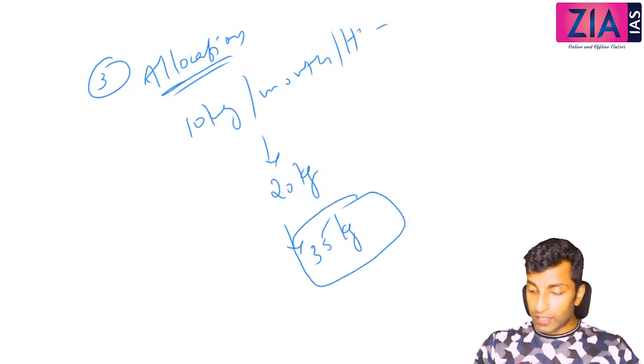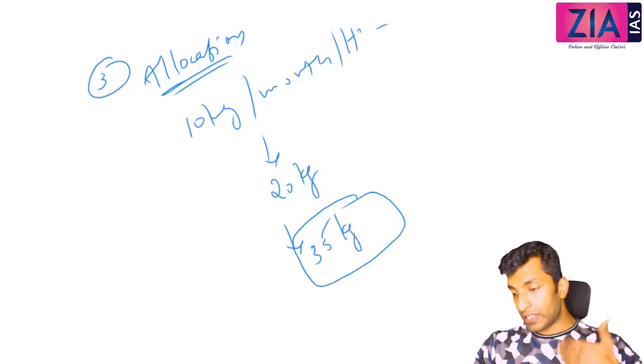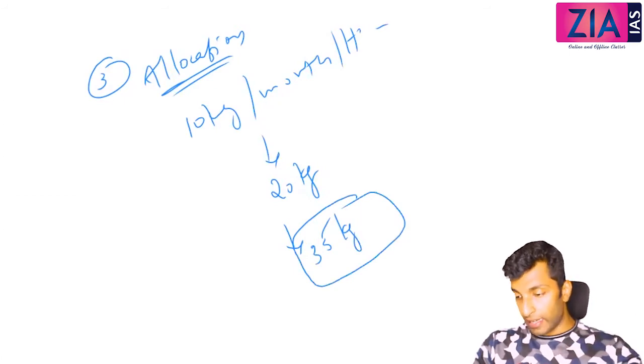This allocation we will discuss in more detail, in different sections, how much they get, under the Food Security Act. Priority households will get 35 kg. We'll discuss that. Antyodaya households also get 35 kg.